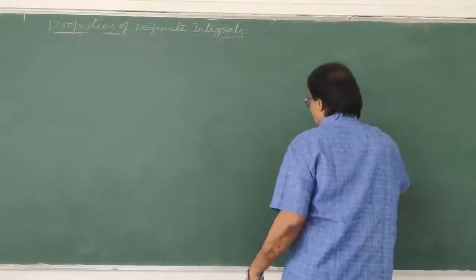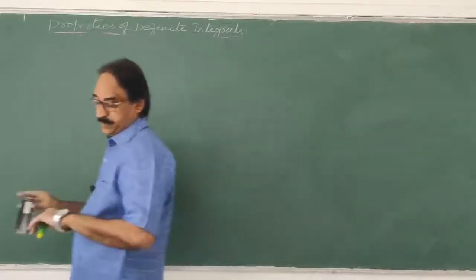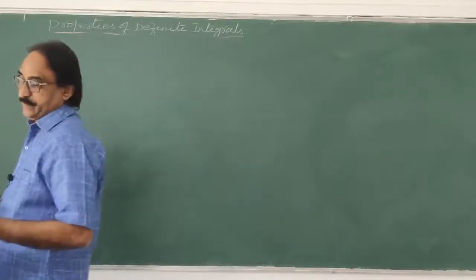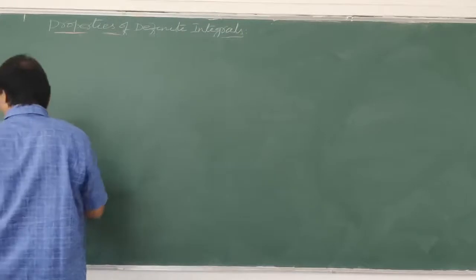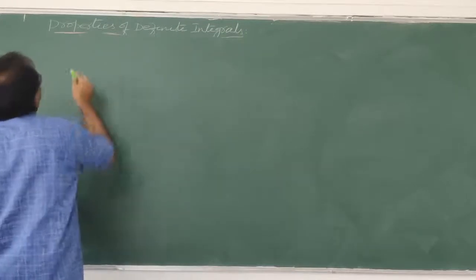Yes. Now let us see the property. In this property number 6, P6, I will write here.